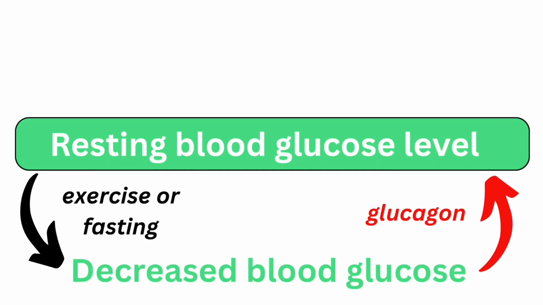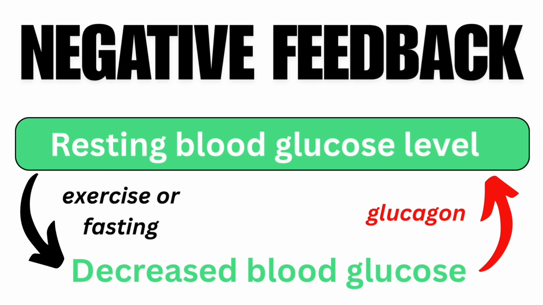So to summarise, if blood glucose level drops too low, the body produces glucagon, which brings the level back up again. And this is another example of negative feedback, because when a level has changed, it triggers a series of processes that reverse the change.